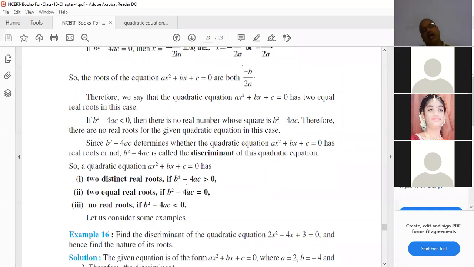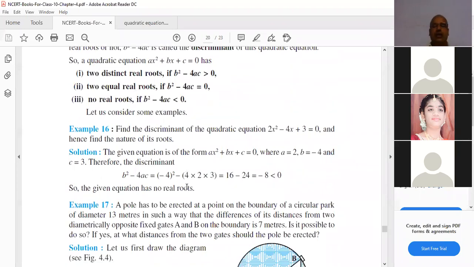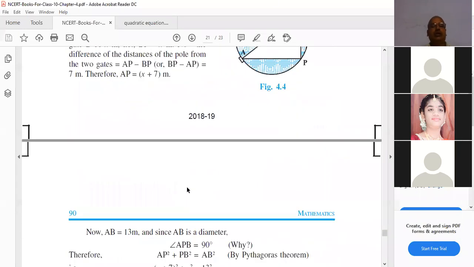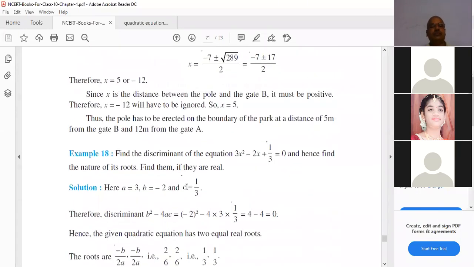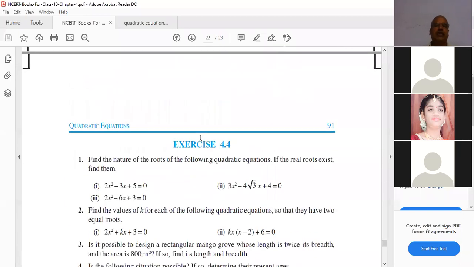So you don't need to solve. Find the discriminant of the quadratic equation means just you have to find the b square minus 4ac value only. And hence find the nature of roots means just you have to write the condition: whether real roots exist or not, real and distinct or real and equal. Just you have to write that. Find the discriminant of the equation and hence find the nature of its roots. Find them if they are real. So you can find them later. First you have to find b square minus 4ac.